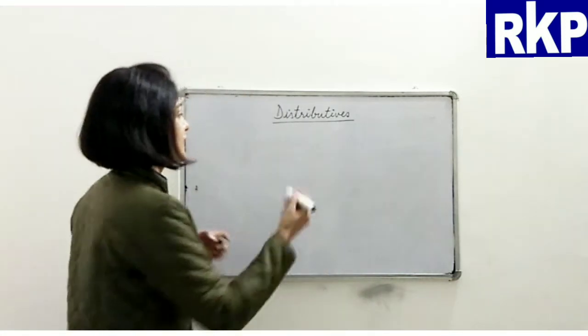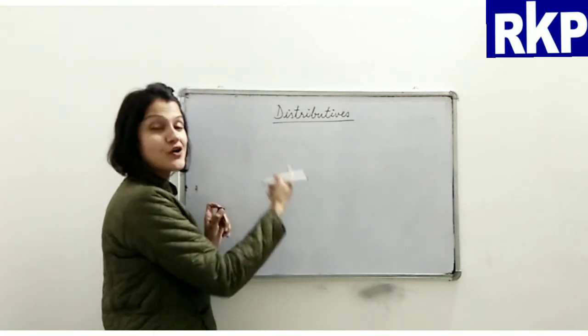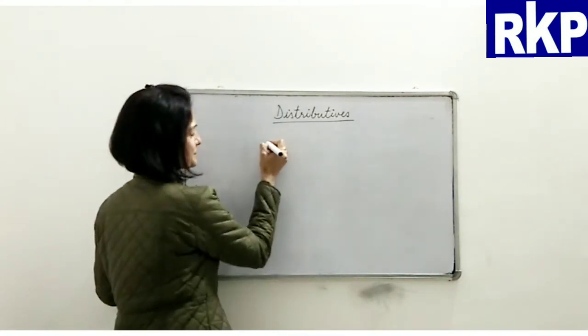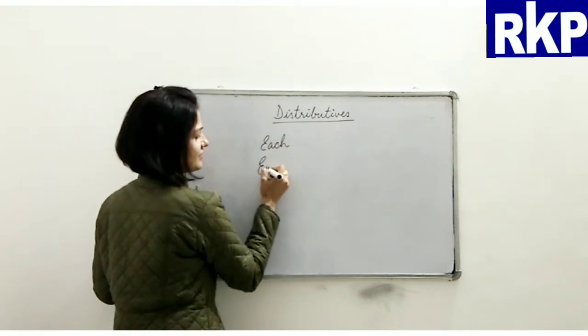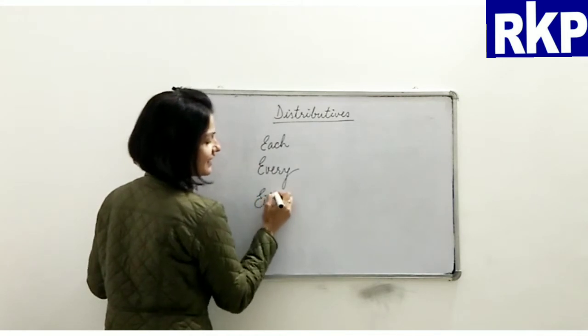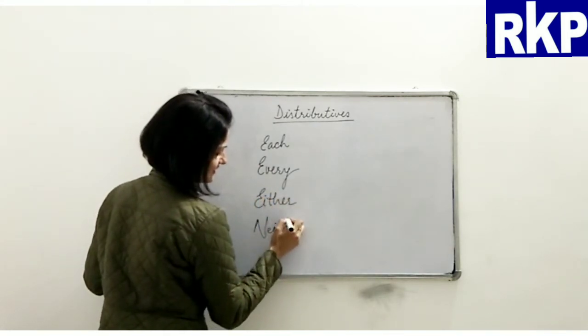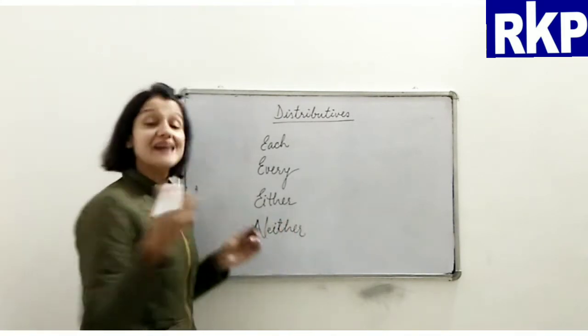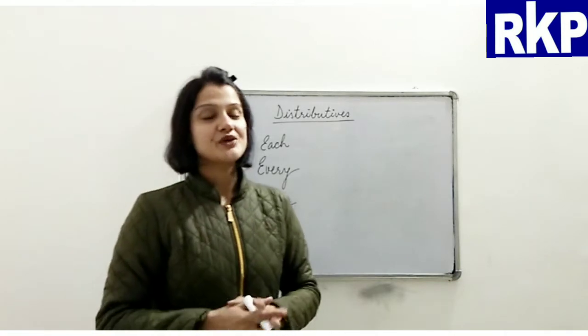I'm writing a few examples of distributives here: each, every, either, neither. So these are a few distributives.